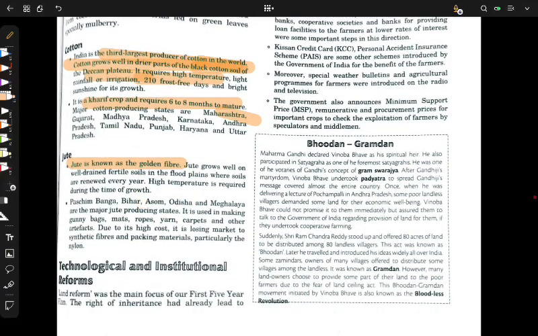Jute is known as golden fiber. This is a question which will definitely come in your MCQs. Either they will ask what jute is called, or they will ask what type of crop is golden fiber. So you will write jute.